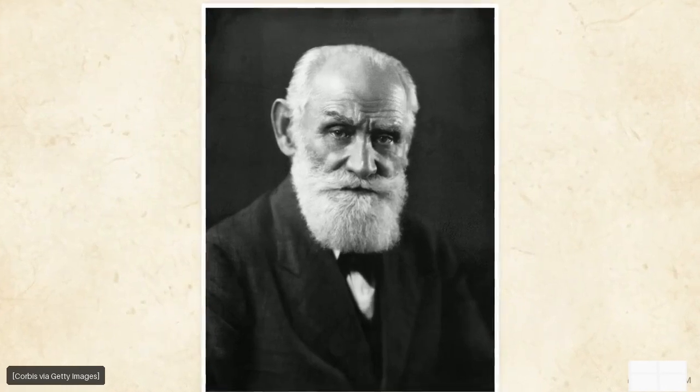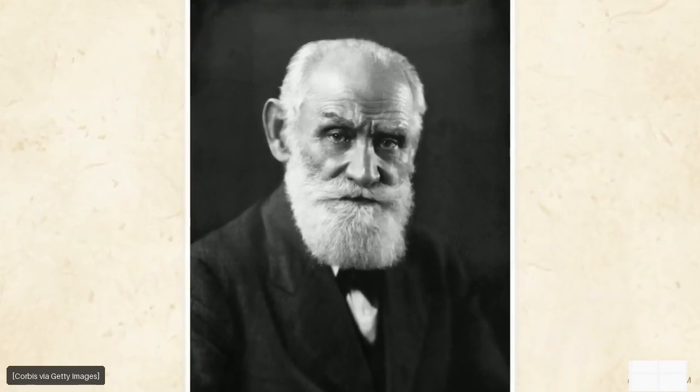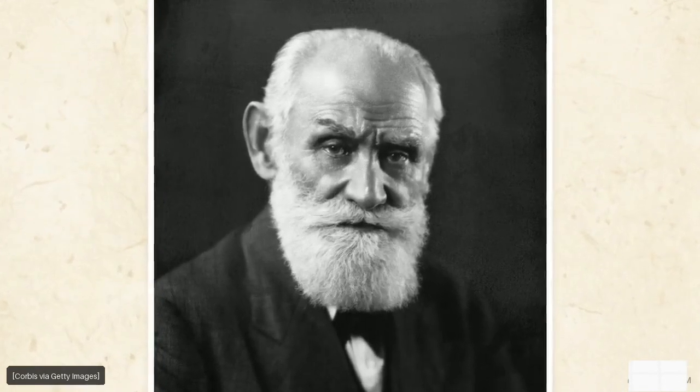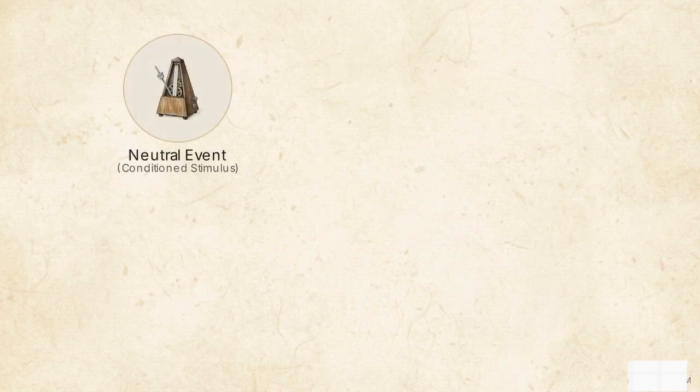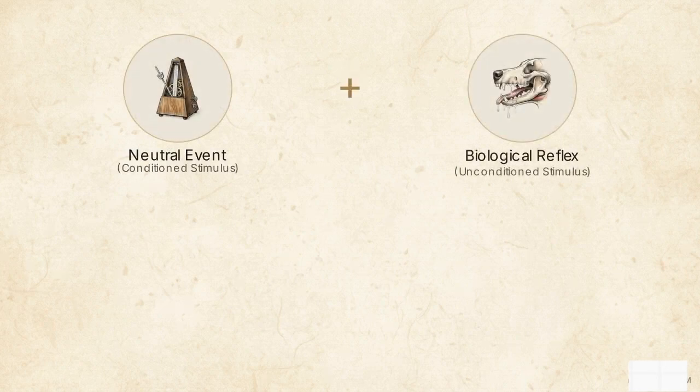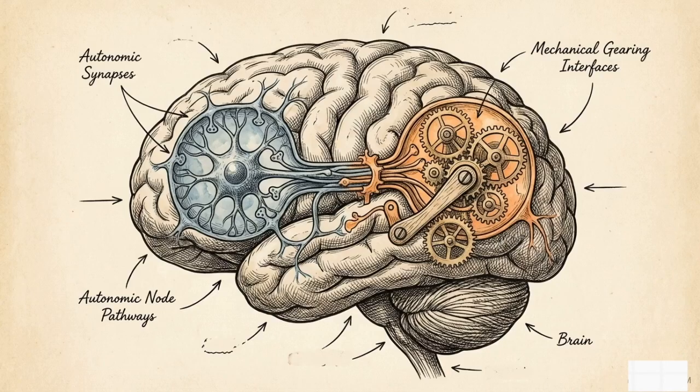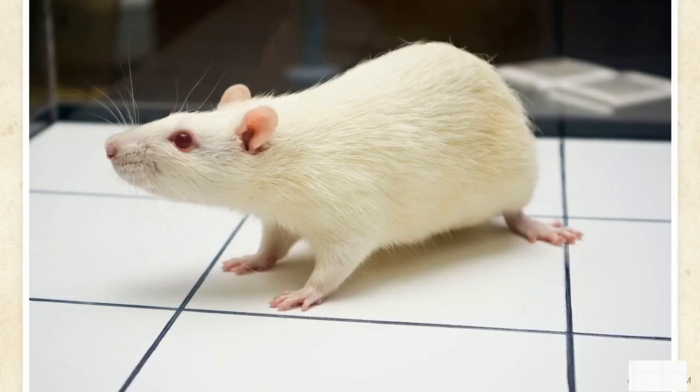In the early 20th century, Ivan Pavlov began isolating the variables of the classical algorithm using simple physiological indicators like salivation. Pavlov established the initial model: pair a neutral event, the conditioned stimulus, with a biological reflex, the unconditioned stimulus. After a few repetitions, the neutral event alone triggers the response. Pavlov theorized that the brain hardwires these connections simply because the two stimuli occur close together in time. Robert Rescorla's research refined this process as an exercise in probability.